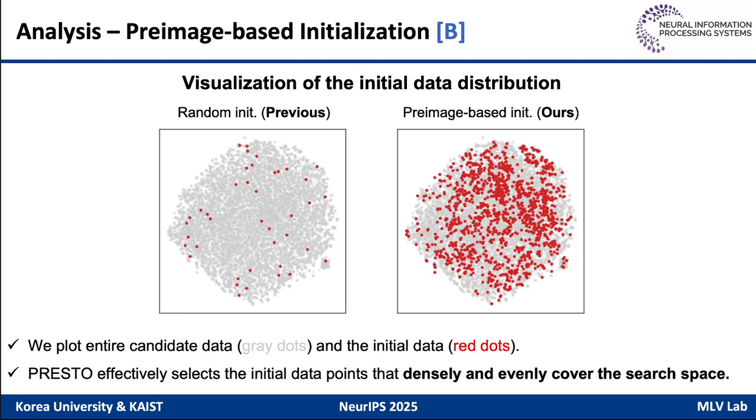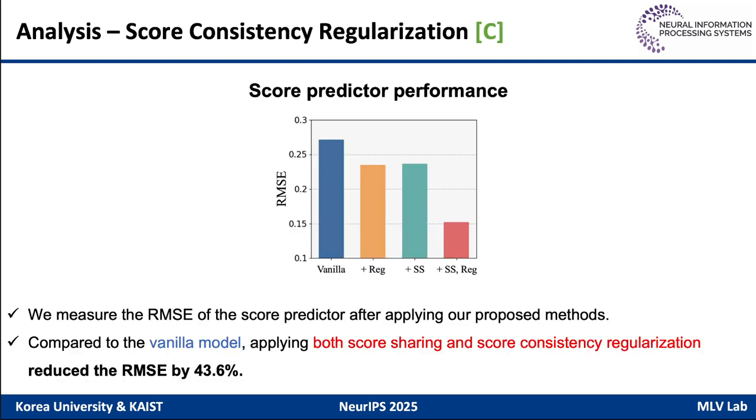Next, we visualize the initial data distribution. In this figure, we plot the entire candidate data as gray dots and the selected initial data as red dots. Compared to previous works, PRESTO effectively selects initial data that densely and evenly cover the search space.